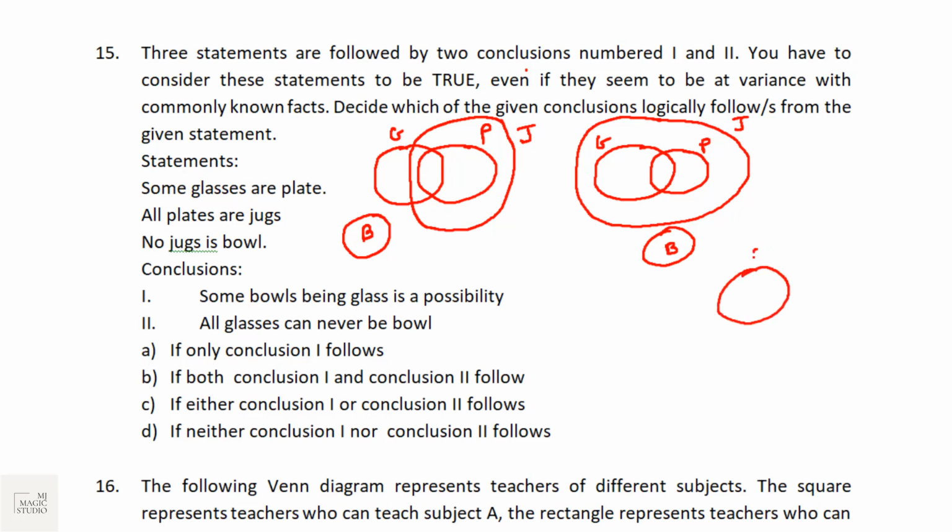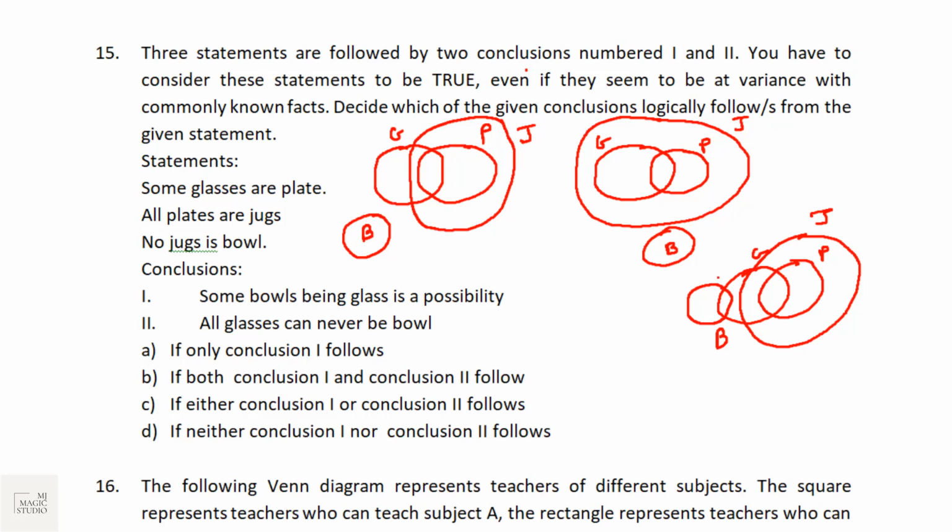Or all glasses are plates. Some glasses are plates, sorry. And all plates are jugs. And no jug is a bowl. We can have a common area with bowl and glass also. So 3 possibilities are there as far as the statements are given. Now, if any one conclusion needs to follow, it needs to follow in all the 3 Venn diagrams which we have drawn. Some bowls being glass is a possibility.